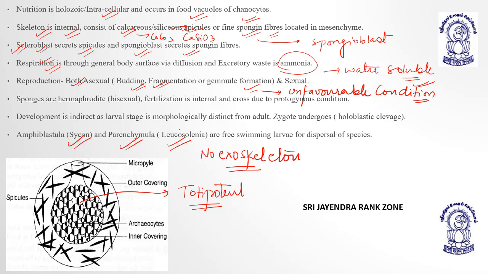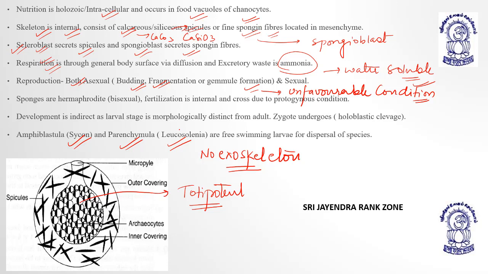First, nutrition is holozoic. It is intracellular because of the food vacuoles of coenocytes. The skeleton is internal. No exoskeleton is present. And the skeleton is basically made up of three different parts: either calcareous spicules or siliceous spicules or spongin fibers. All these fibers are present in mesenchyme and they are secreted accordingly. Okay. Then scleroblast secrete spicules. Spongioblast secrete spongin fibers. Respiration is through the generalized diffusion of body surface.